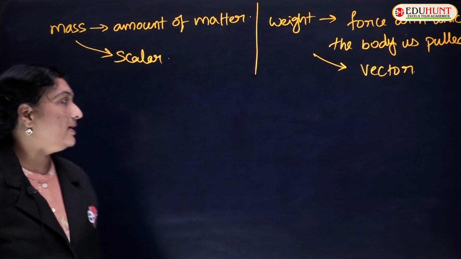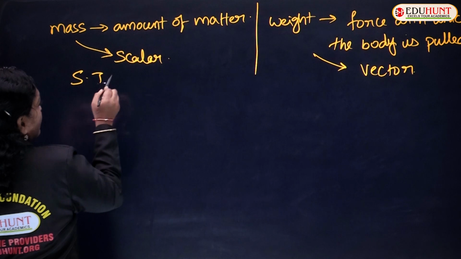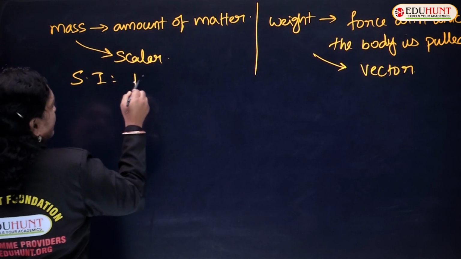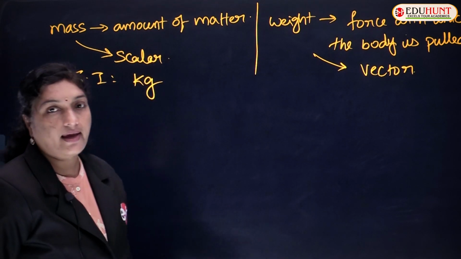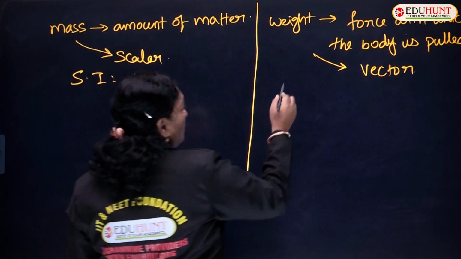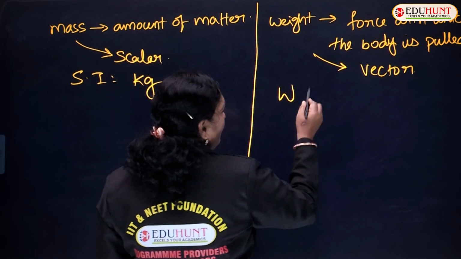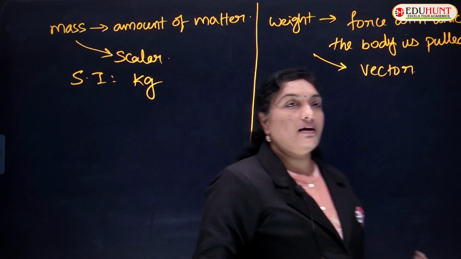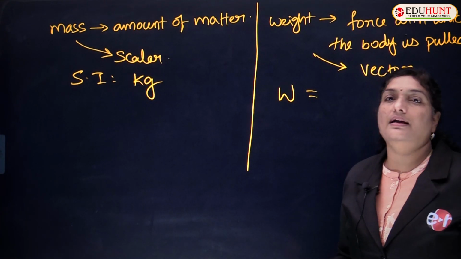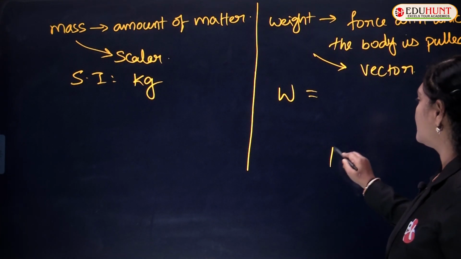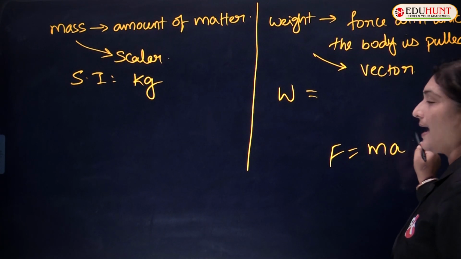Mass in the SI system is measured in kg. But weight, let us indicate with W, is given by the general formula: the force with which gravity is pulling. Force means mass into acceleration.